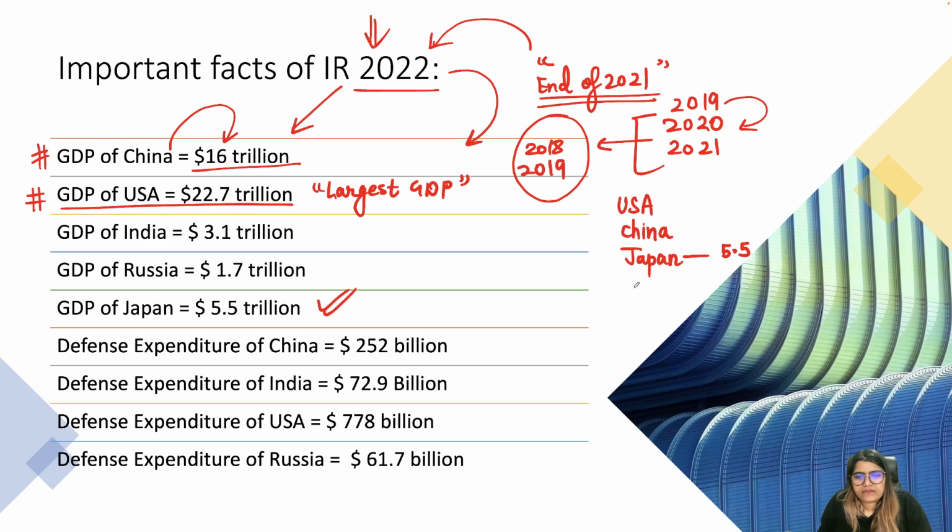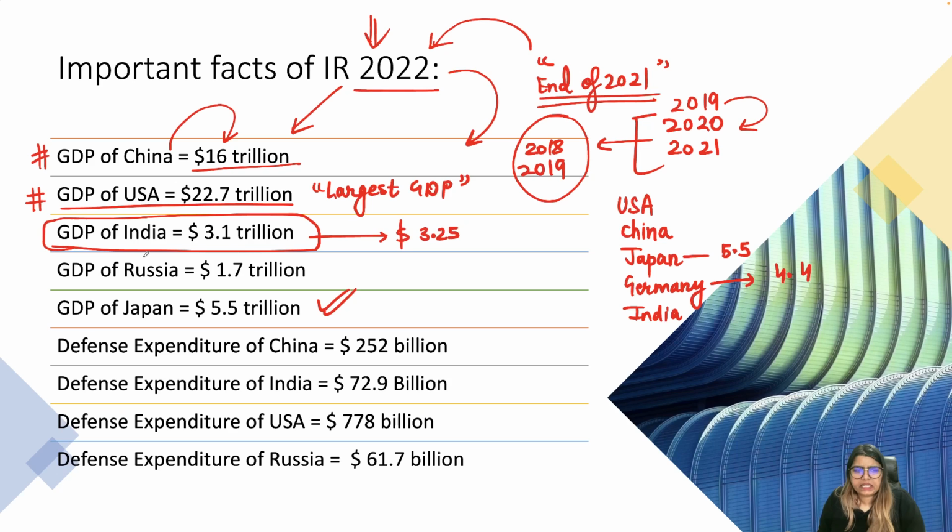After Japan, we have Germany at the fourth position, and the GDP of Germany is somewhere around 4.4 trillion dollars. After Germany comes India, and India's GDP stood at 3.1 trillion dollars. Now it is said that India is somewhere at 3.25 trillion dollars. So roughly 3 above, we will take it.